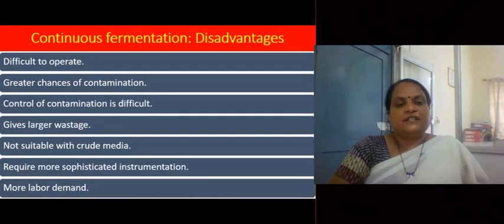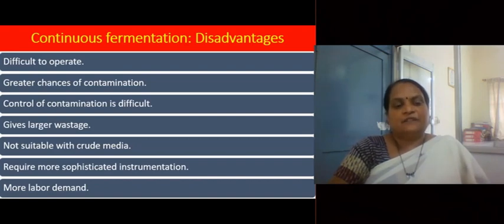There are greater chances of contamination as compared to batch fermentation. If contamination occurs in continuous fermentation, controlling that contamination is quite difficult. In batch fermentation, even though there is contamination, it can be easily controlled. But here, as the operation of fermentation is continuous, control of contamination is difficult.